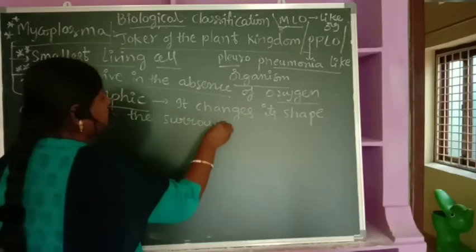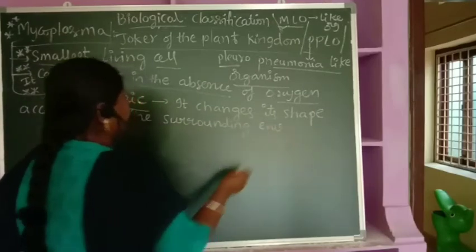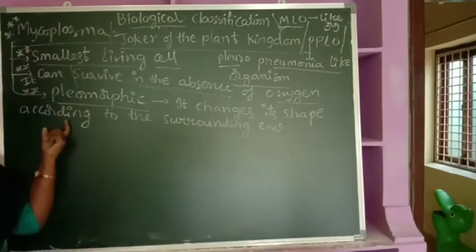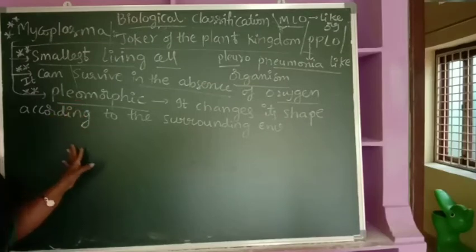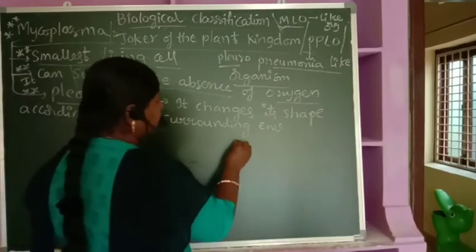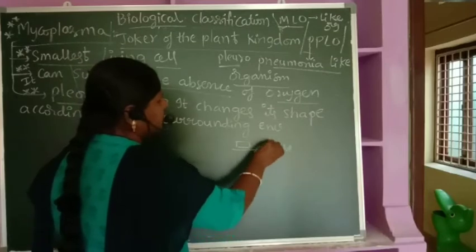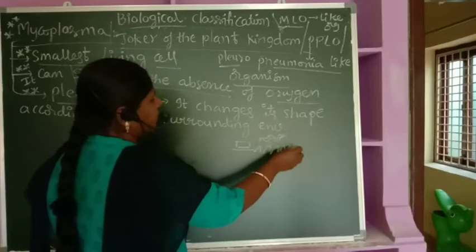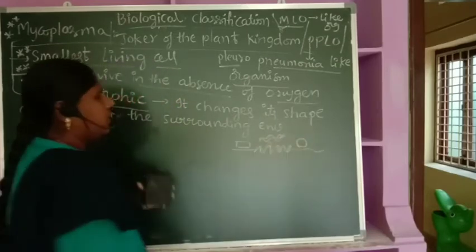As it has the ability to change its shape according to the surrounding environment, it is called pleomorphic. Let us imagine, once it looks like bacilli, rod-shaped bacteria. When the surface is like this, then it becomes spirillum. And later again, if the surface is uniform, then it becomes cocci.